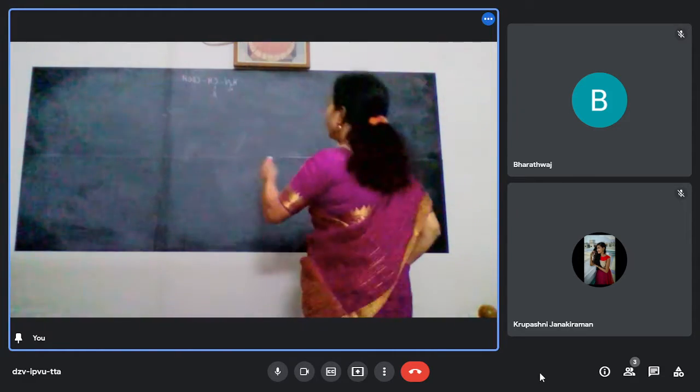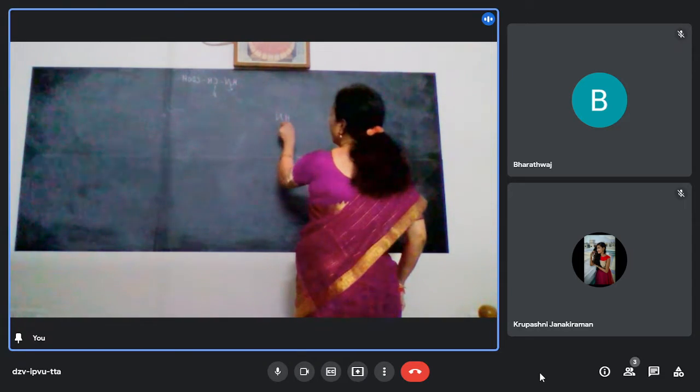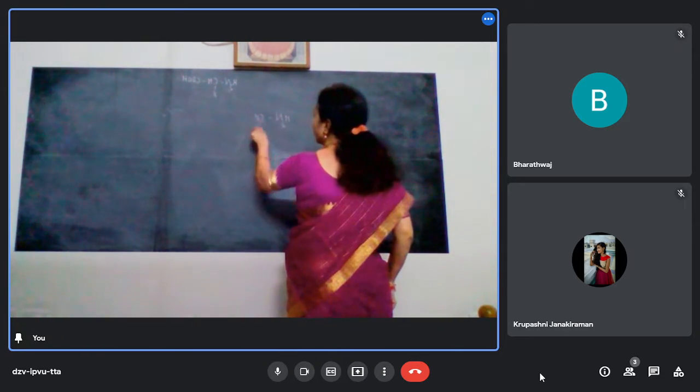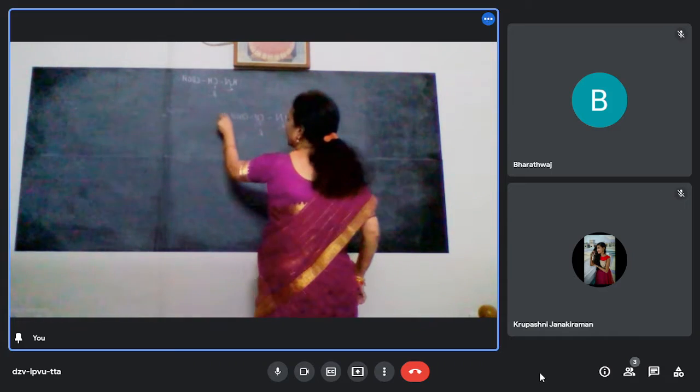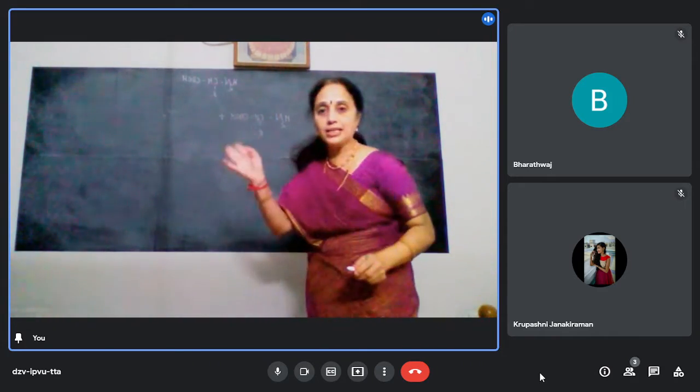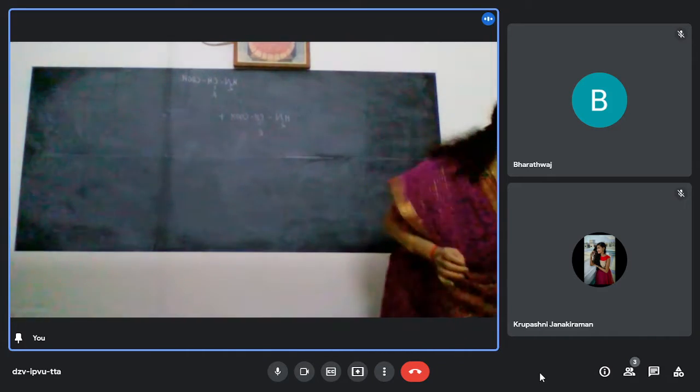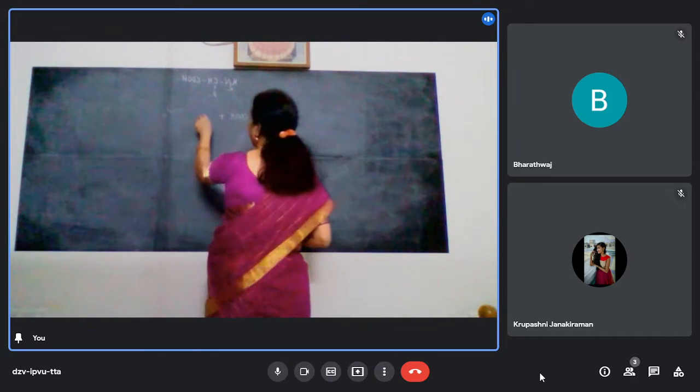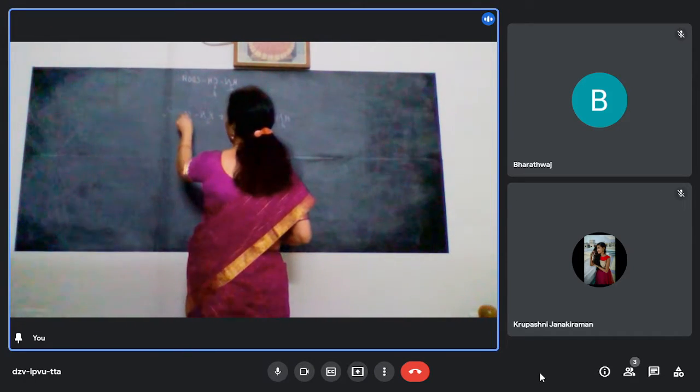How? We will see. Now, if you have an amino acid like this and another, for example, I will take glycine and alanine. It is easier for me to take glycine and alanine.